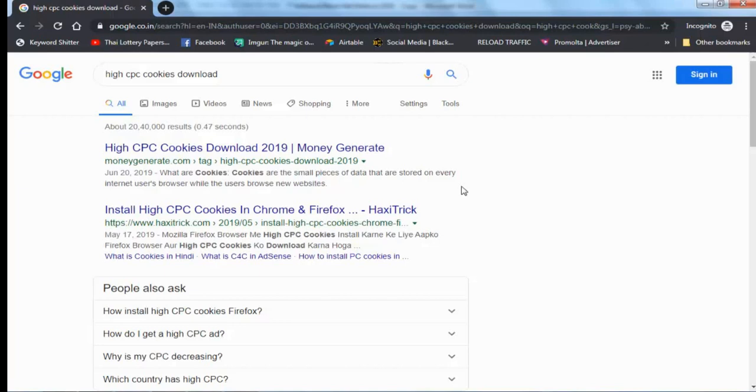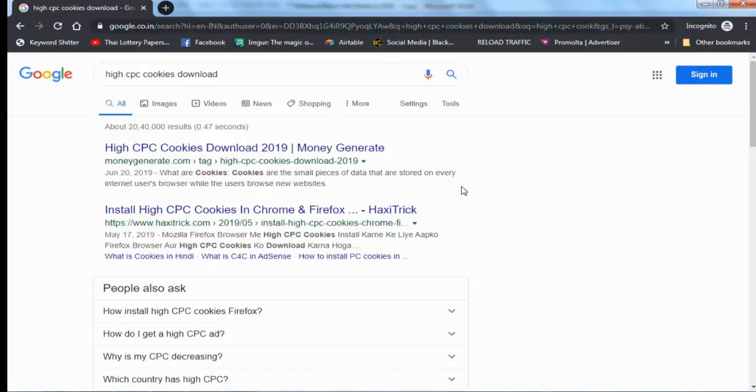After downloading, install these cookies on your browser. Once you finish installing high CPC cookies in your browser, go to Google and search a keyword that leads to my website, meaning a keyword my website ranks for. You need to go to my website, and you will see high CPC ads there.